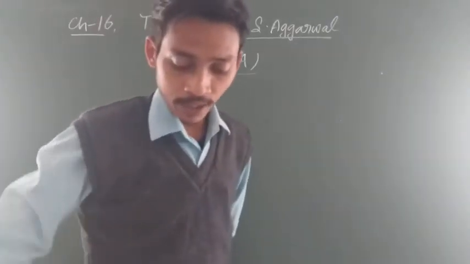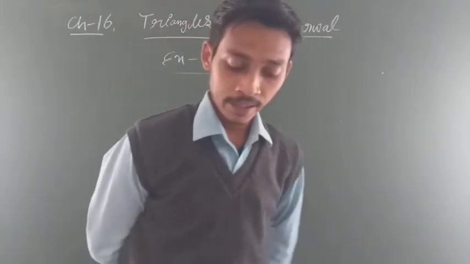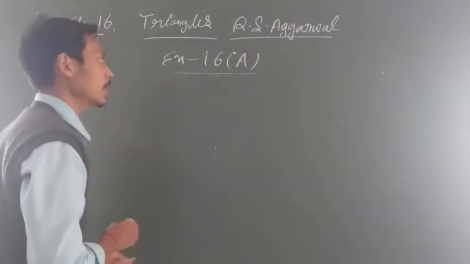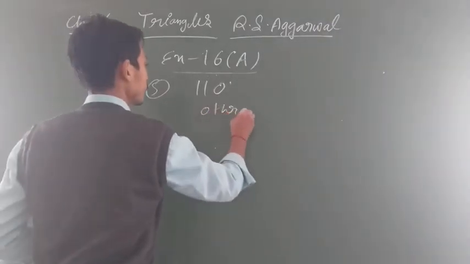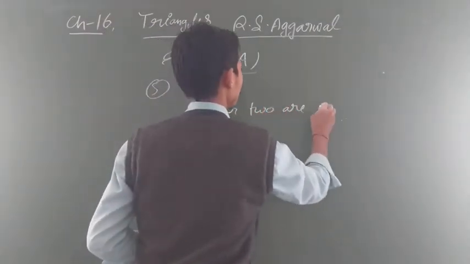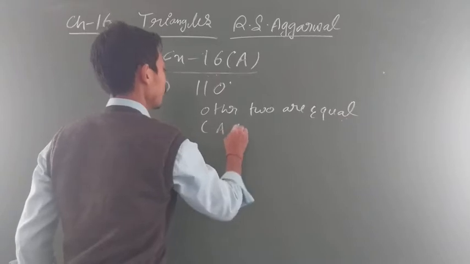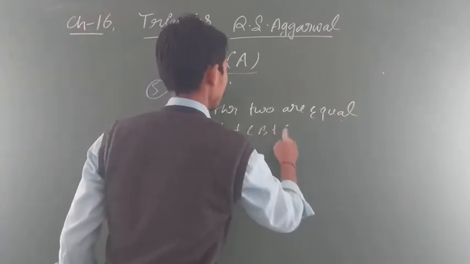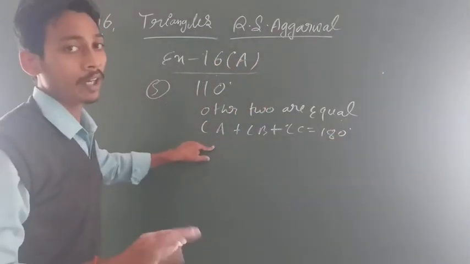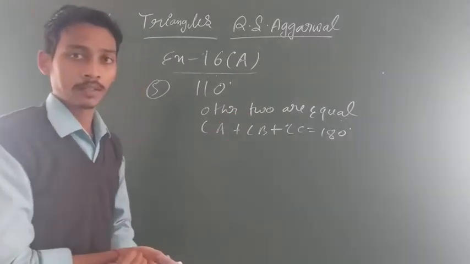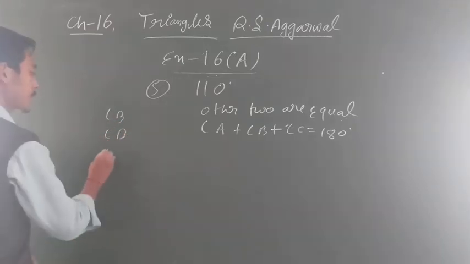Fifth question is given. One of the angles of a triangle is 110 and the other two angles are equal. ध्यान से देखिए, here I am going to explain कि one angle of the triangle is 110 degree और other two angles are equal. It means what? You know that this is angle A, B, C. So everyone knows one angle is 110, yani A is 110 you can take. Other two are equal. It means कि if one is B, so another will be B. If one is C, so another will be C.